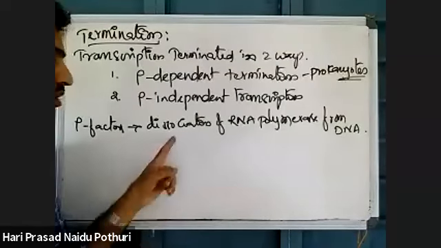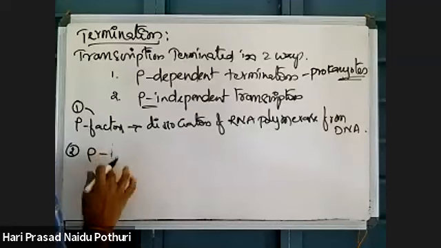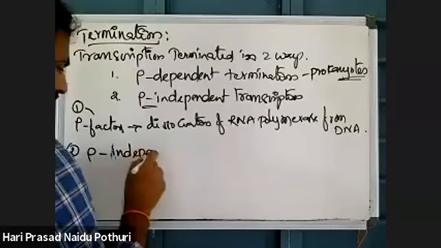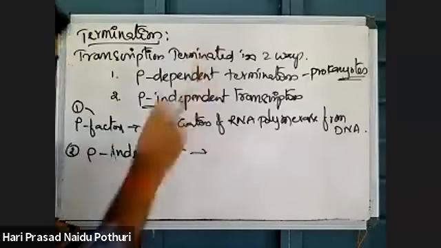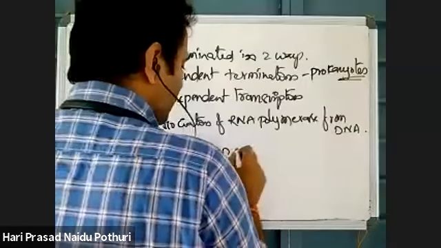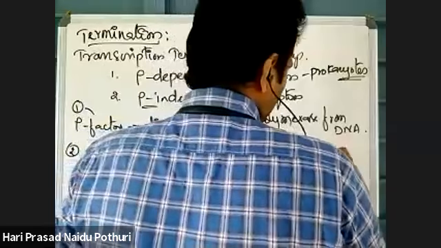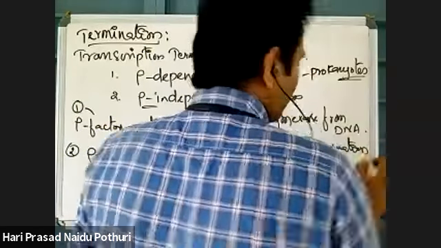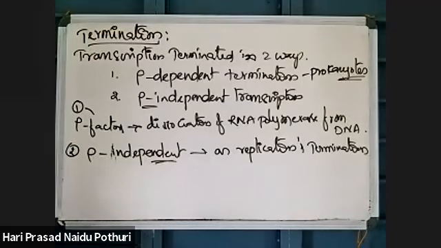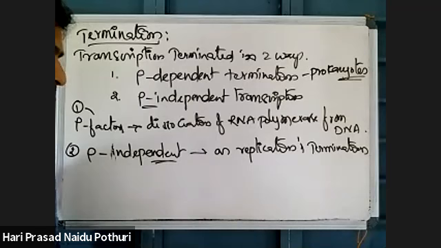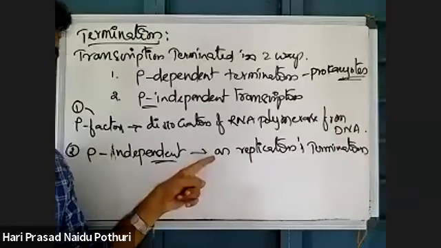This is one thing. Second one is Rho independent transcription termination. Like replication termination, here also there may be presence of high GC content or hairpin loop structures.